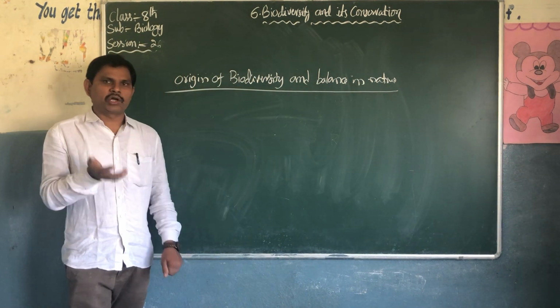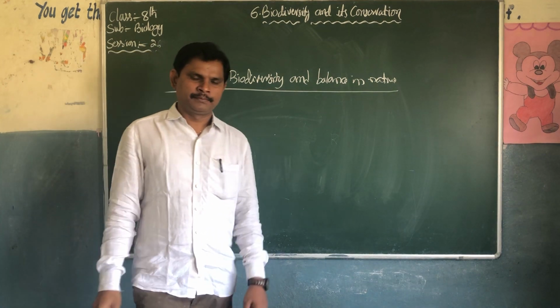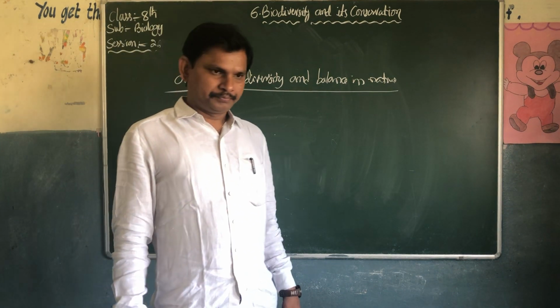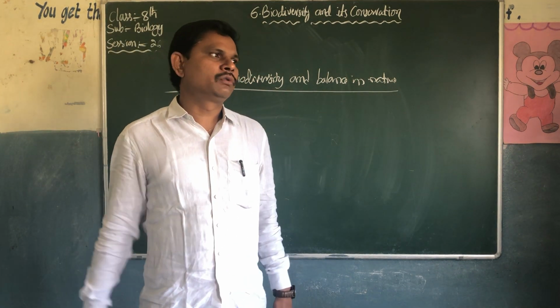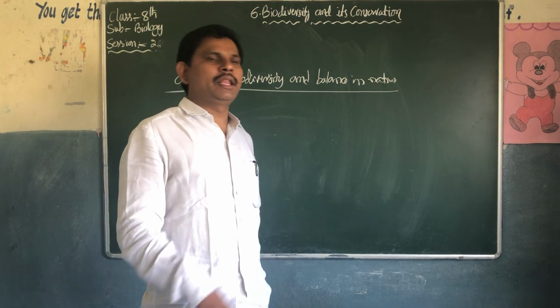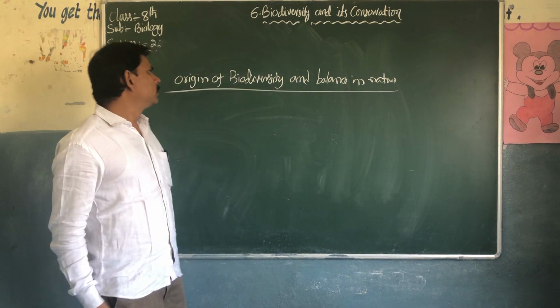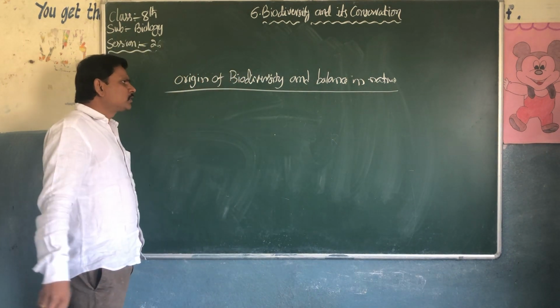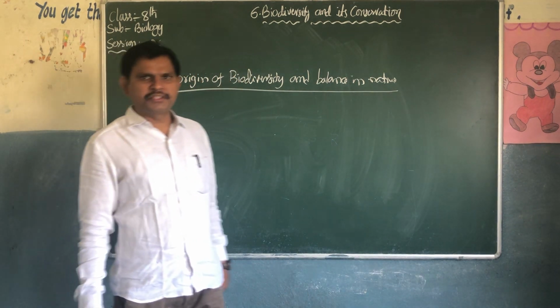So we know how its origin was there in 9th class. Stanley Miller was the one who did the experiment on the origin of life. So now, the biodiversity and its balance in nature.